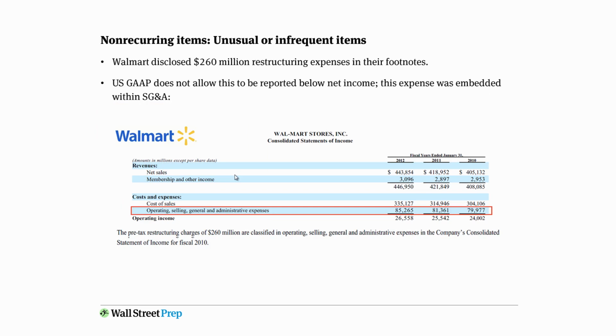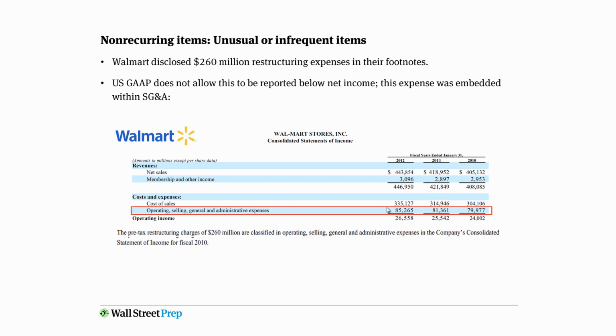Walmart not only has discontinued operations, but they also have these unusual or infrequent items. So let's take a look at what's going on in this slide. Walmart discloses in the footnotes that they had restructuring charges of $260 million. And they've also identified that they've embedded them within operating, selling, general, and administrative expenses. Restructuring charges are things that do not rise to the level in FASB's eyes of being truly non-recurring and therefore being allowed to be represented below the income statement. They have to be lumped into these core line items.